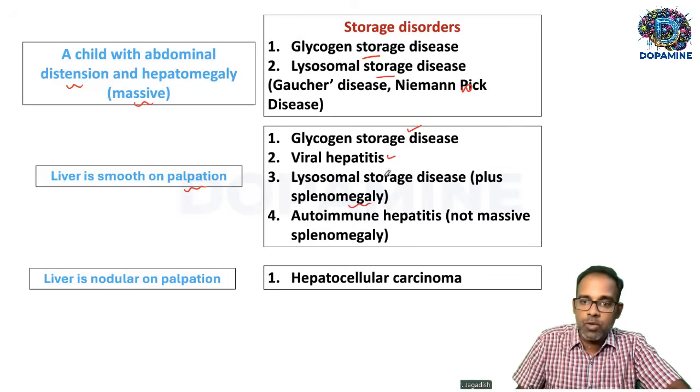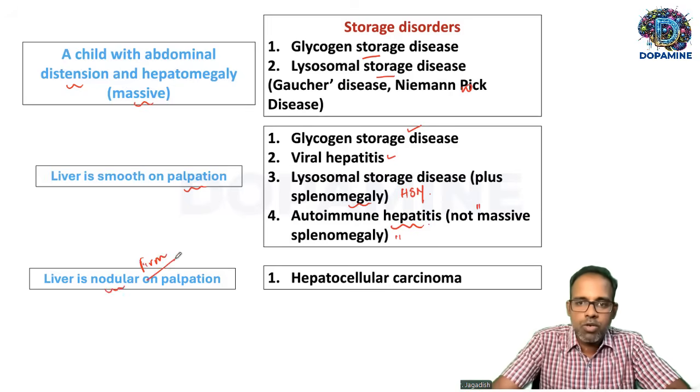So it is always hepatosplenomegaly in lysosomal storage. Autoimmune hepatitis, which is one of the options listed, can also cause hepatomegaly, but it will not be a massive hepatomegaly. And hepatocellular carcinoma, which is one of the options, will have liver enlargement, but the liver will feel nodular and firm on palpation. So that's about these options.